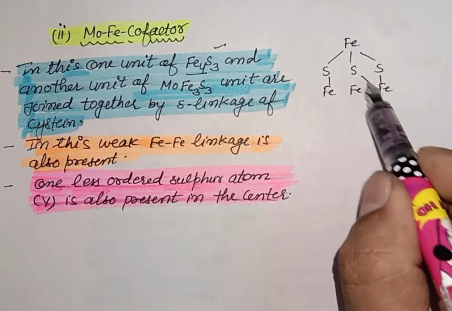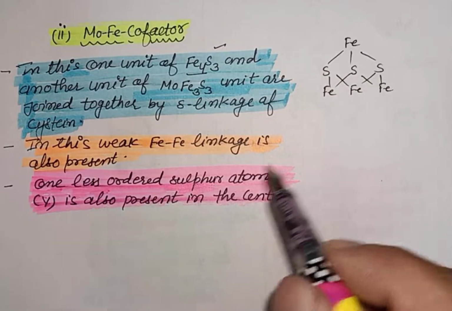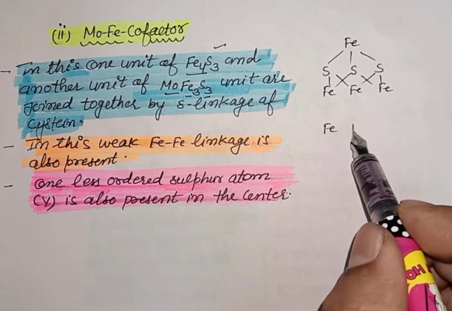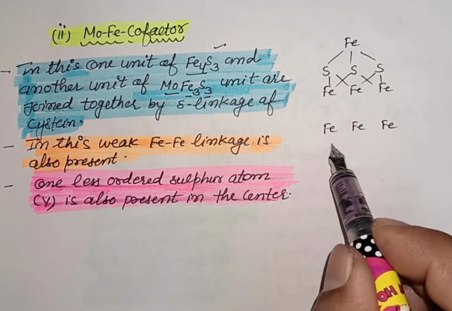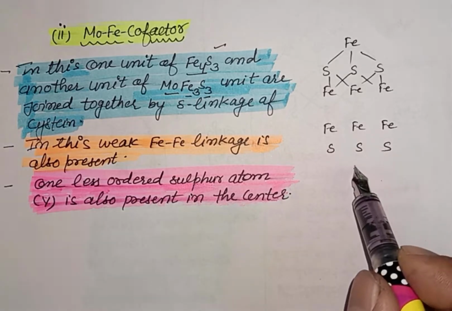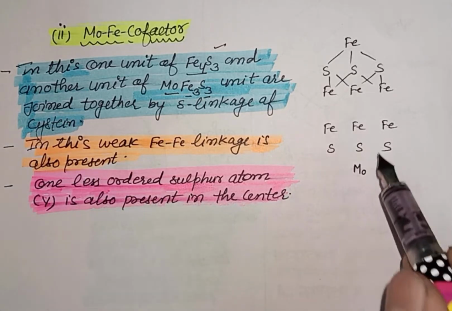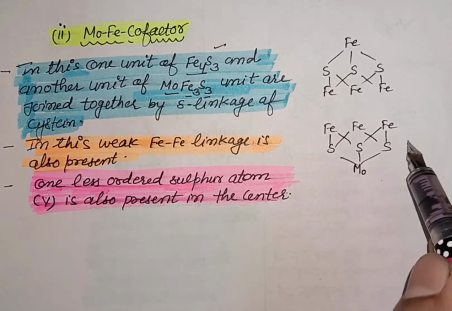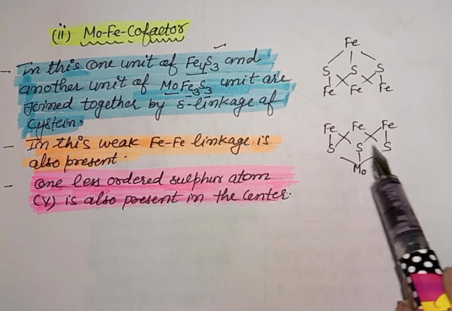And the other unit is the MoFe3S3 unit, that is here is Fe, Fe and Fe. After that sulfur, sulfur, sulfur, and in this case there is Mo metal, that is molybdenum. So bonding is similar. This is the MoFe3S3 unit.